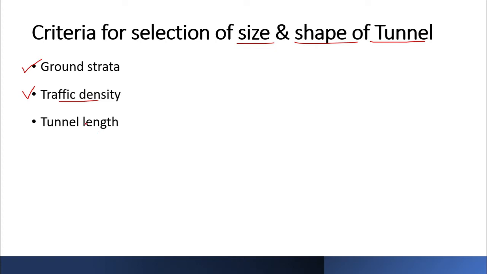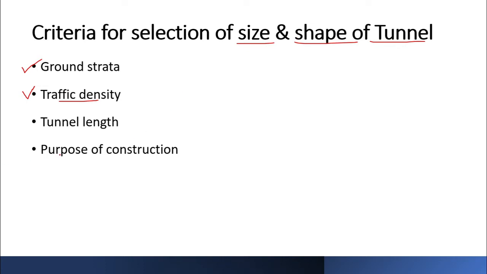Then the tunnel length, obviously, that for how much length you are intending to bypass that obstruction, whatever is there. It may be a water body or it may be a hill. Then the purpose of construction, again, whether it's a transportation purpose, transportation of vehicles or pedestrian or some materials such as oil or sewage or water. So depending on that you will select the size and shapes.